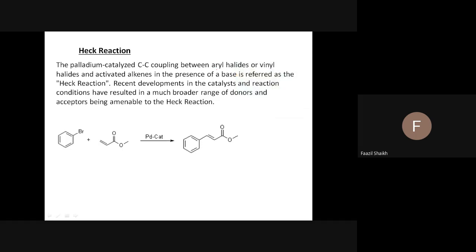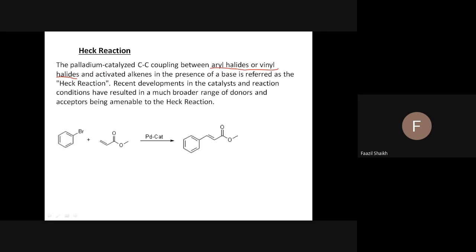Like all reactions, aryl halide is our common reactant. Aryl or vinyl, no problem. It has to be remembered. Aryl and vinyl halides are our common reactants, as I told you already. Remember, we are just changing its partner. That's all. So if the partner changes, the name changes.